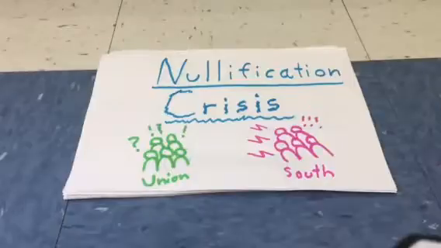Nullification crisis. In 1828, Congress passed an extremely high tariff which supported the North but not the South. Because of this, South Carolina decided to nullify the law, making it so that the tariff did not apply to South Carolina. Andrew Jackson, the current president, attempted to gain permission to use federal troops to enforce the tariff. Instead, Congress formed a compromise bill to please both sides.